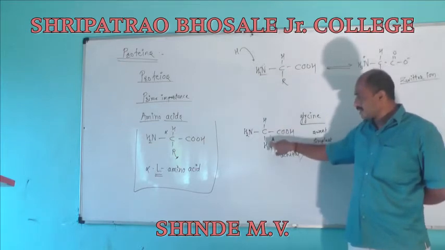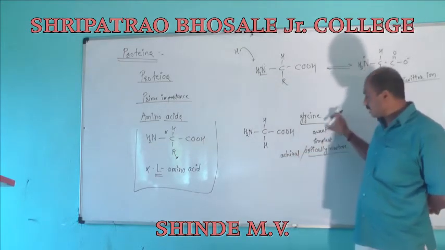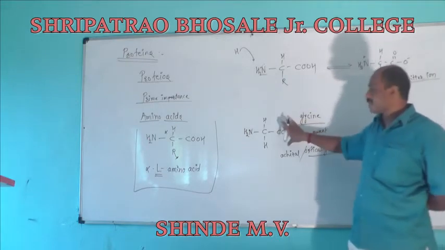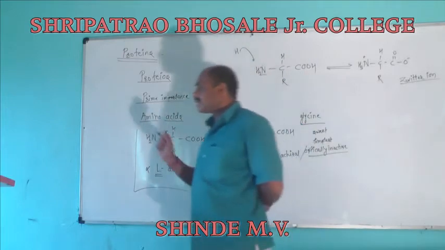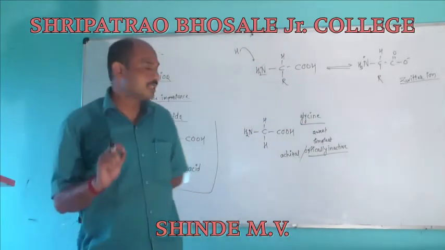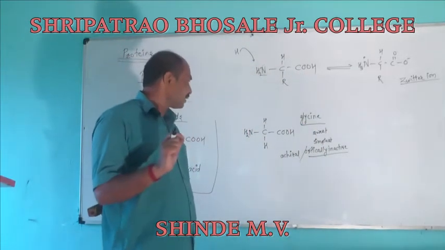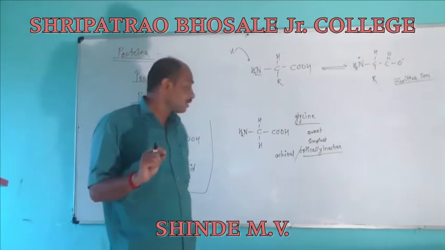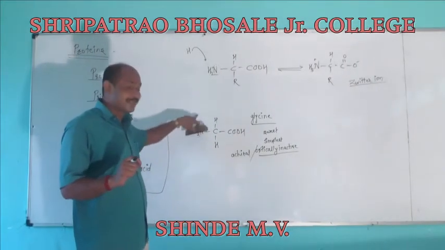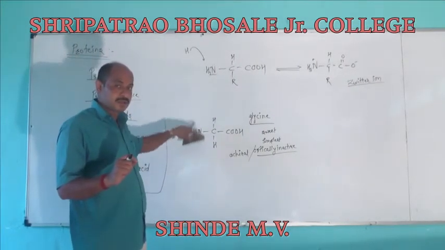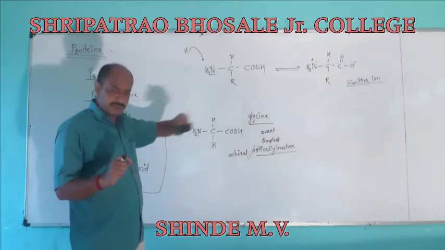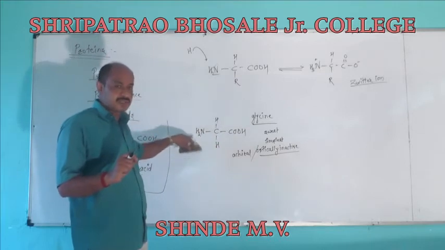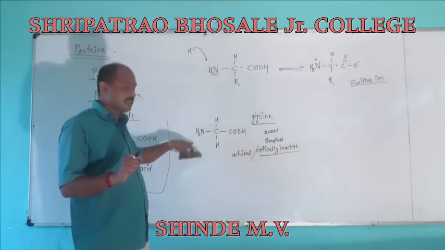This one is the simplest amino acid. This one is sweet in taste. हे लक्षात ठेवायचं. Which is the simplest amino acid? Glycine. Which is the sweet amino acid? The sweetest in taste is glycine. The achiral or optically inactive amino acid is glycine, the simplest. This one is the sweetest, this one is the simplest, and this one is exceptional. This one is optically inactive.